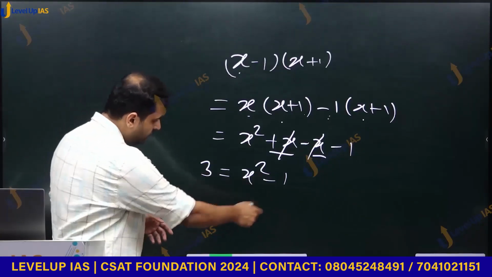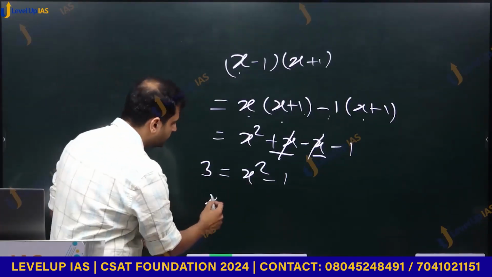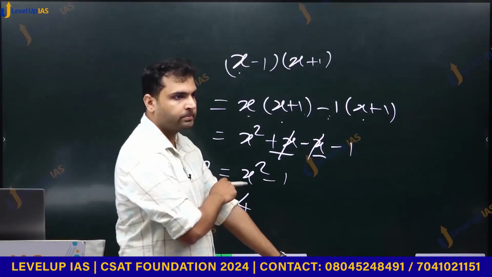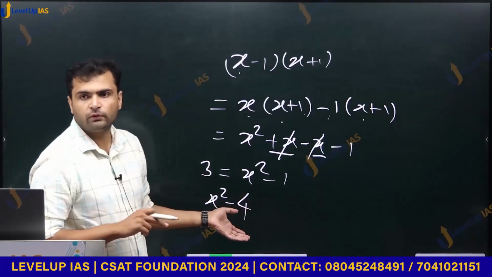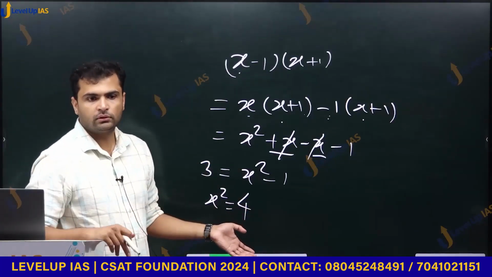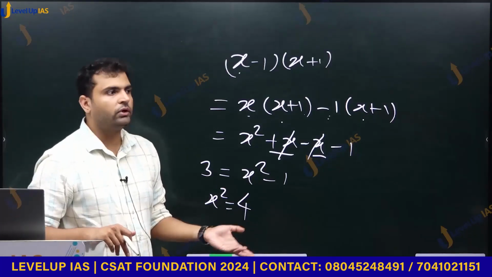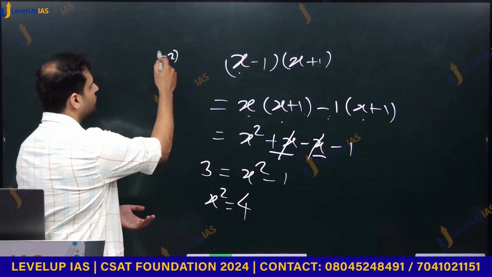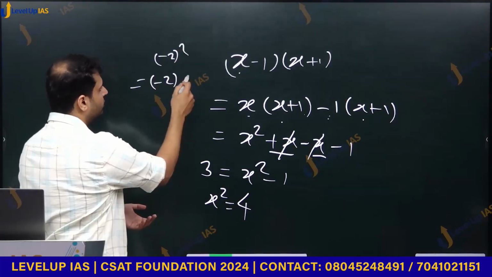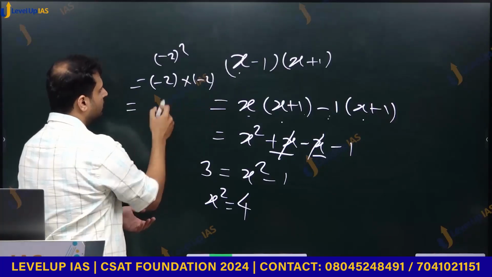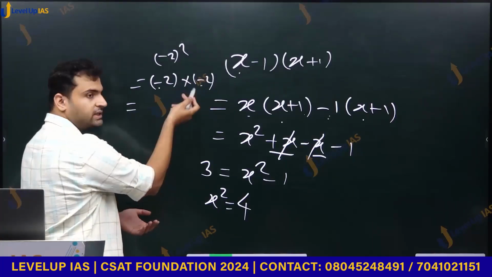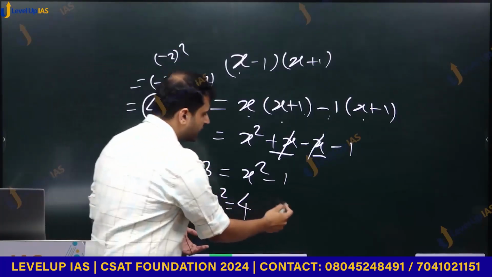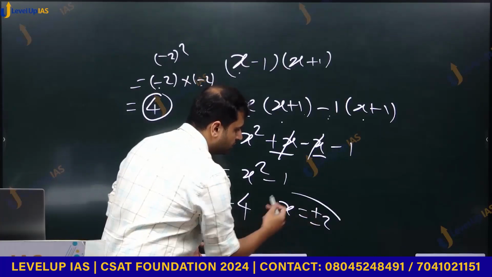So what do we have? We can take 1 to that side. We have x square is equal to 4. Whose square is 4? The square of 2 is 4. What is the square of minus 2? Minus 2 square is equal to minus 2 into minus 2, minus into minus is plus, and 2 into 2 is 4. The square of minus 2 is also 4. So x is equal to plus or minus 2.